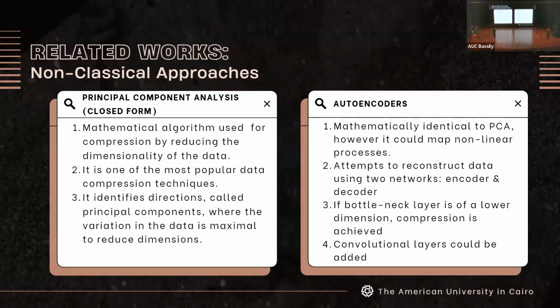The first technique is principal component analysis, or PCA for short, which is a mathematical algorithm used for compression by reducing the dimensionality of data. It's one of the most popular compression techniques, and PCA itself identifies directions called principal components, where the variation of the data is maximum, to reduce data.